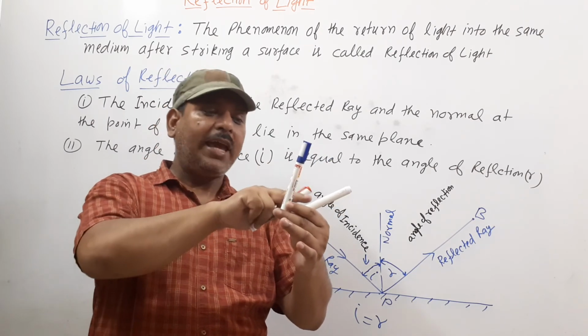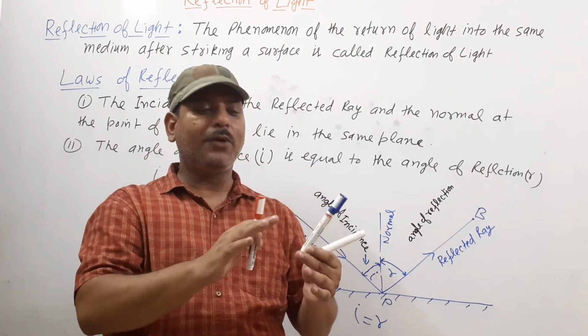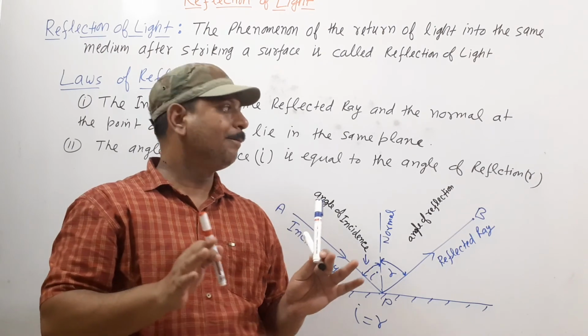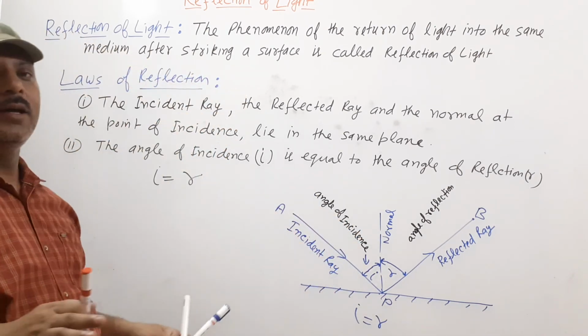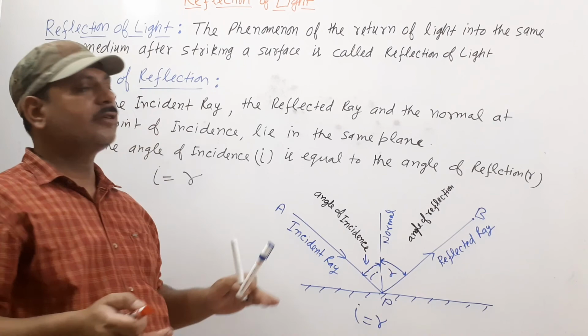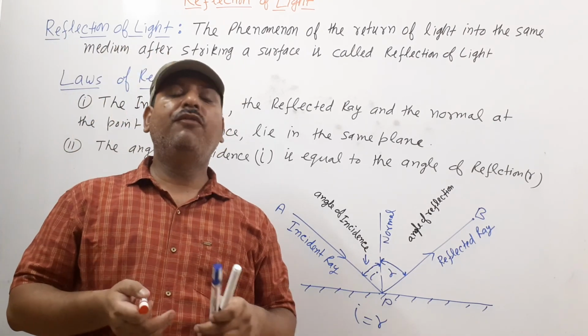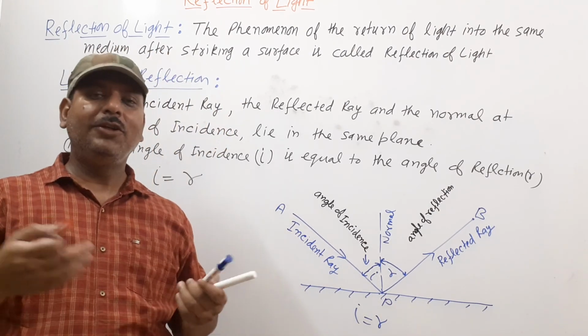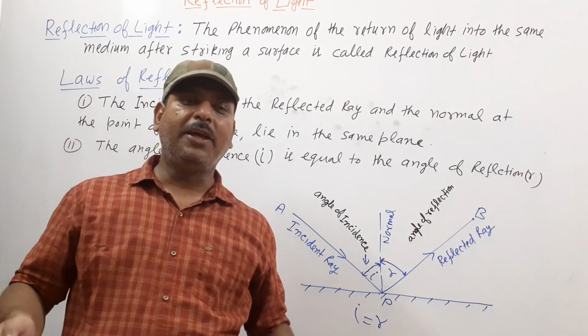And second, angle of incidence i is equal to angle of reflection r. So this is called, क्या कहलाता है बेटा? Laws of reflection. अब laws of reflection के आधार पे we will form the different images due to plane mirror and due to spherical mirror.